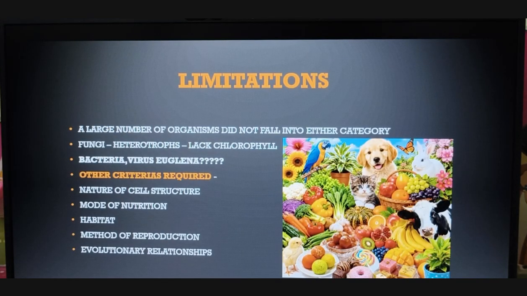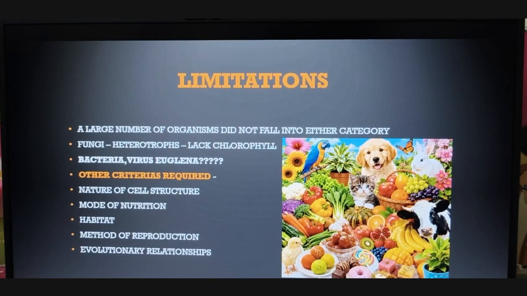So this is well understood, that kingdom Animalia is perfect. Now coming to the limitations. So what are the demerits that you faced? Can you recollect? In Plantae we should have all the characters that are included under plants, but we had certain other extra characters that were also included under Plantae. So a large number of organisms did not fall into either category. Then coming to a few examples like fungi. Fungi are also included under Plantae, but fungi are heterotrophs. They totally rely on others and they don't have chlorophyll. So even that is included under Plantae. So that is a disadvantage.